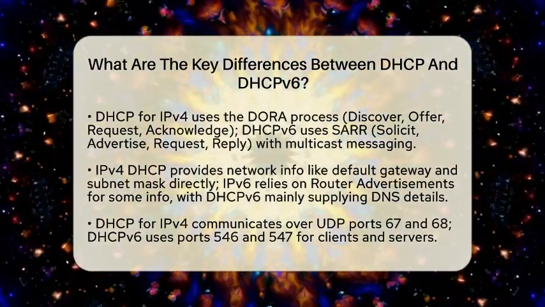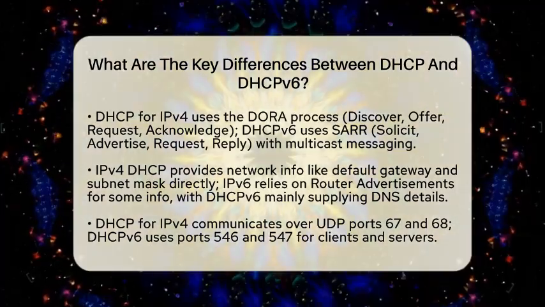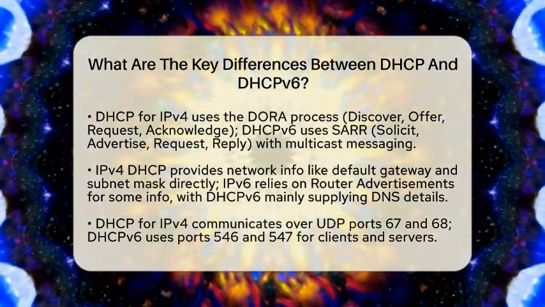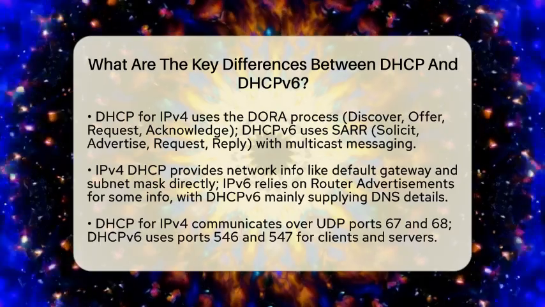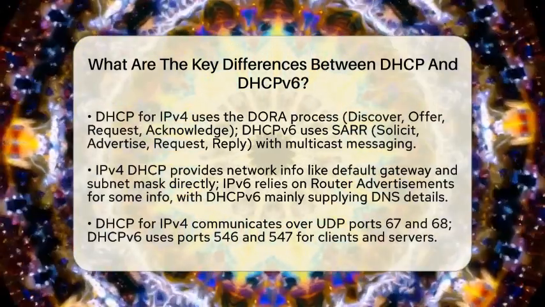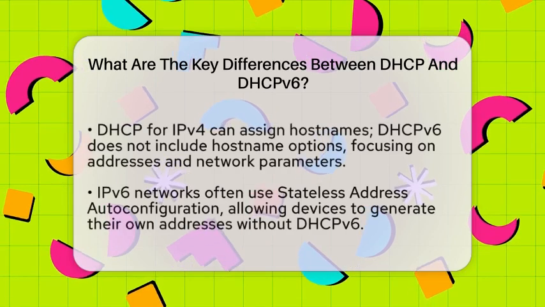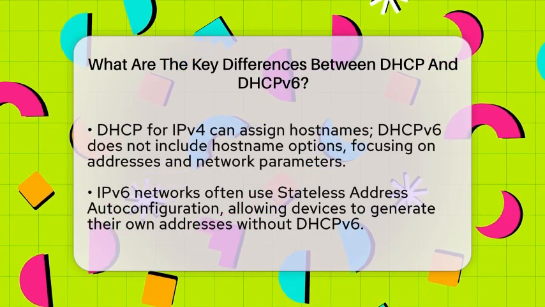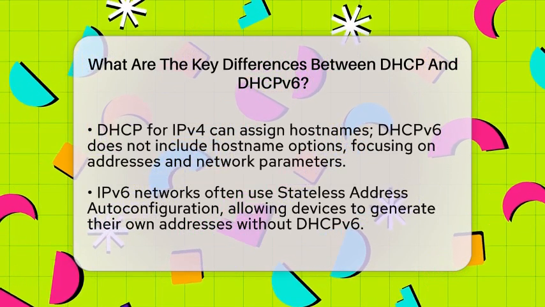This process involves broadcasting messages to all devices on the network. DHCPv6 uses a different method called SAR, which stands for Solicit, Advertise, Request, and Reply. Instead of broadcasting, devices send multicast messages to find DHCPv6 servers, reducing unnecessary network traffic.